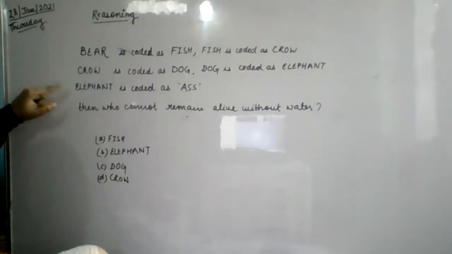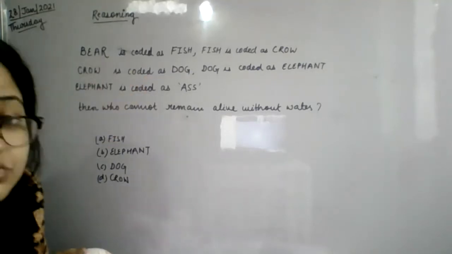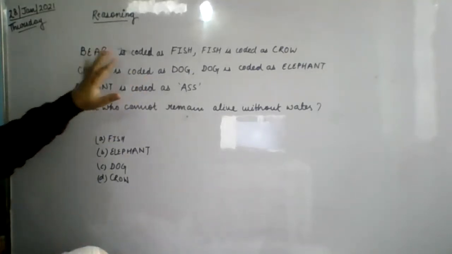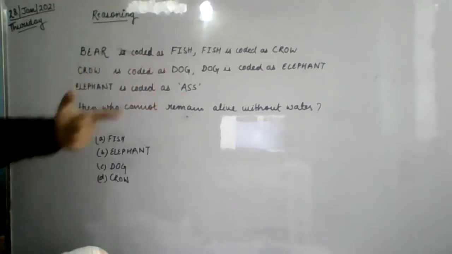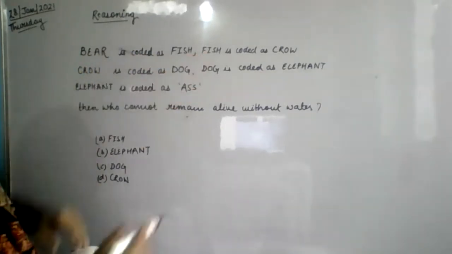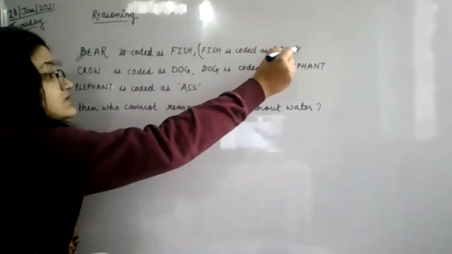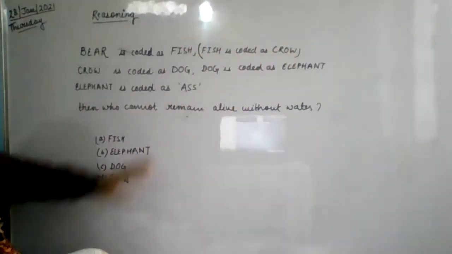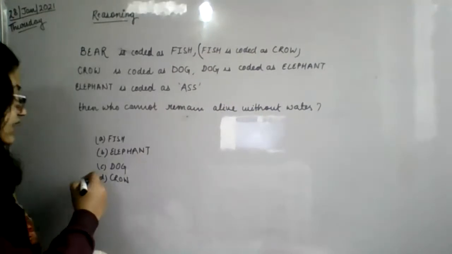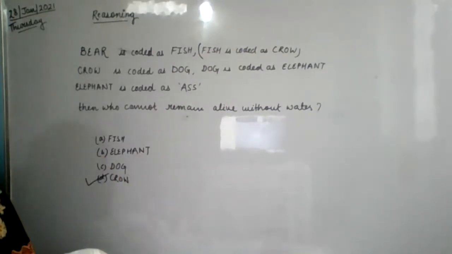So you can see what fish is coded as. You have to see only what fish is coded as. Don't think bear is coded as fish. You have to see fish को क्या code किया है. Fish को only this one. Fish is coded as crow. Leave the rest of the statements. Fish is coded as crow. So the correct answer is crow here.